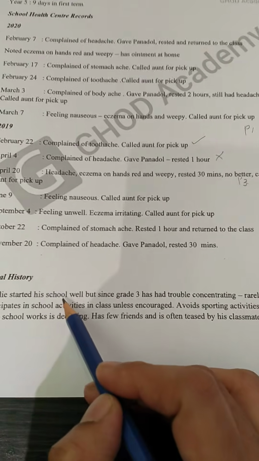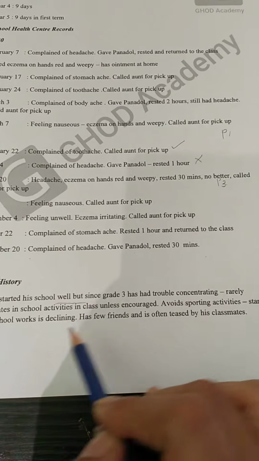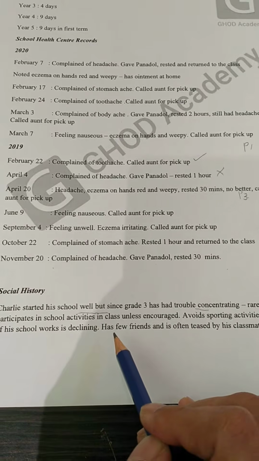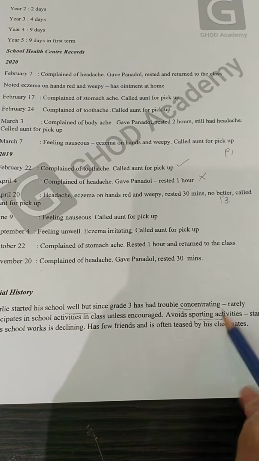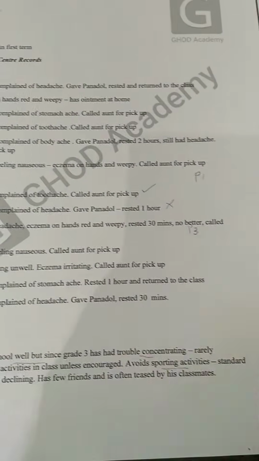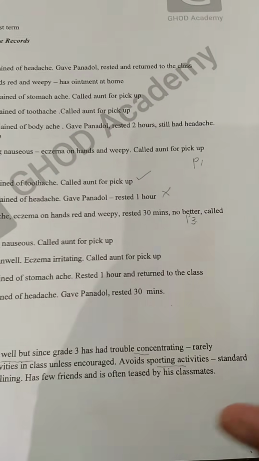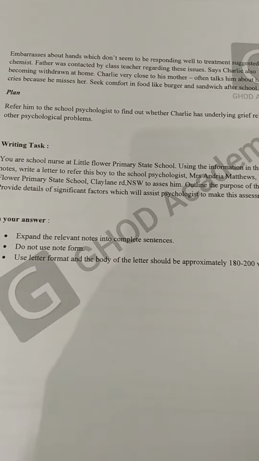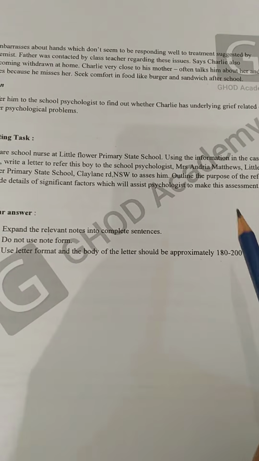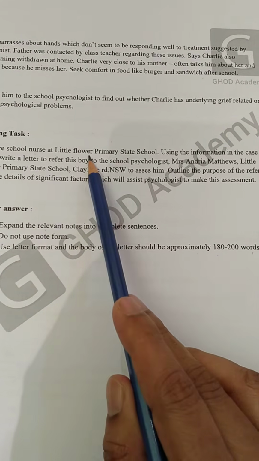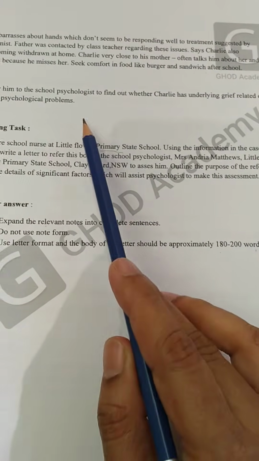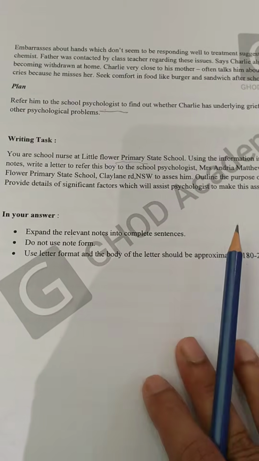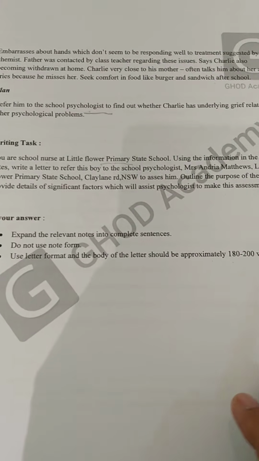Then the social history, we have to mention this one. Since grade 3, he has had trouble concentrating. Until that time he was doing good. Then sporting activities, because we are referring to a psychologist, so these withdrawal symptoms, we have to mention the mental problems especially, his behavioral problems. We should always look at who our reader is, the psychologist, so according to that we should include the information. So let's see how we can write a letter.